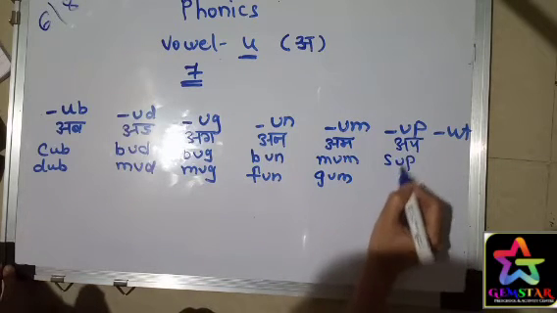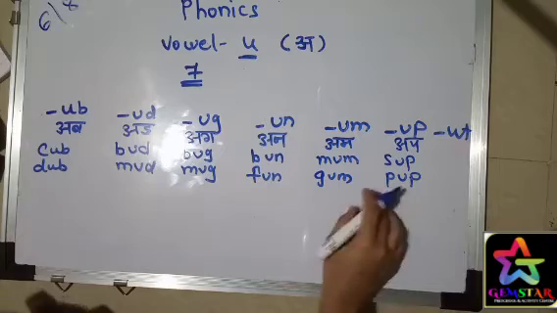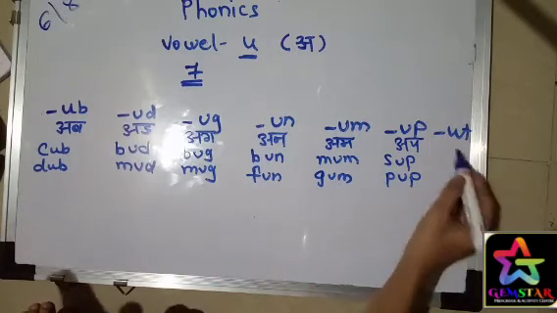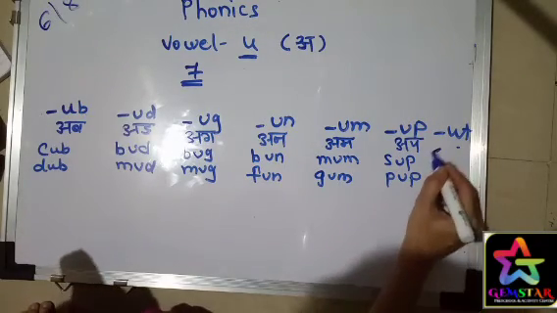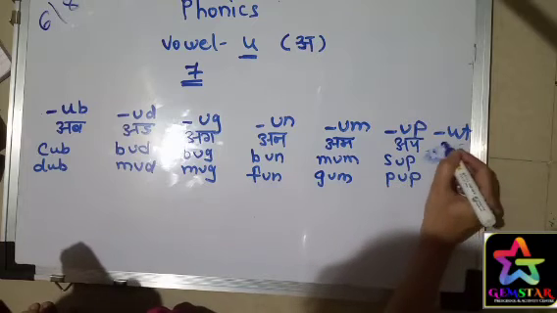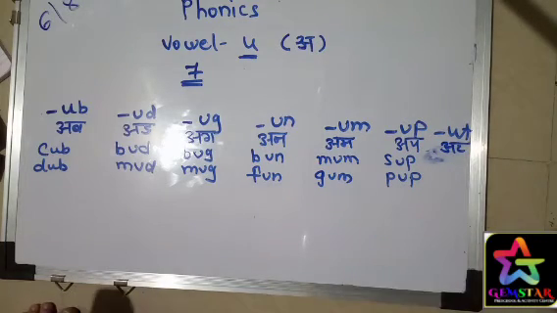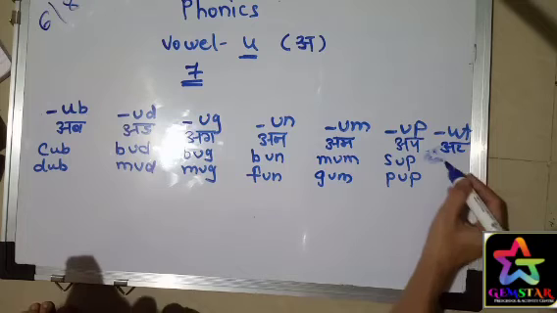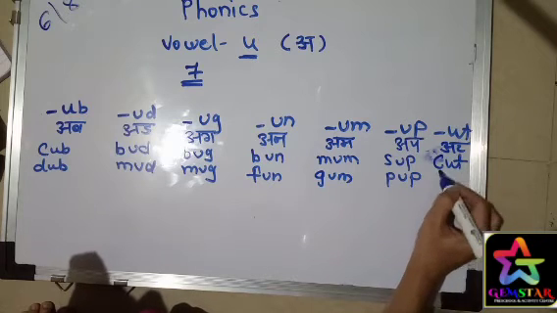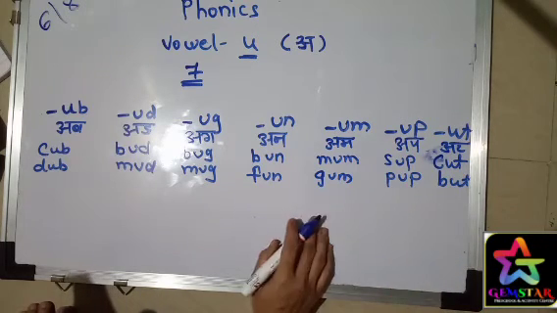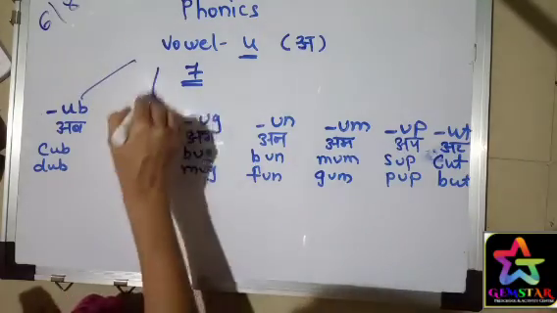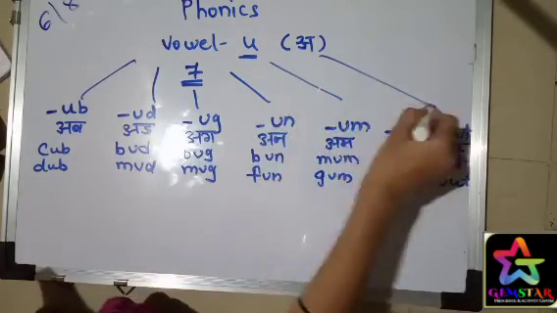sup, pup. Then UT is UT. The phonic sound of UT is UT. For example, cut, but. So there are 7 formations.